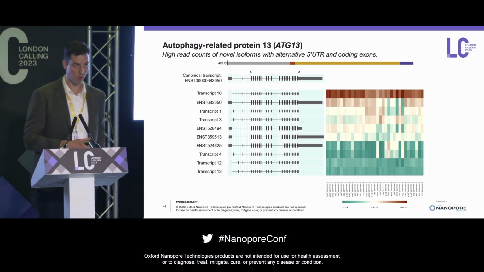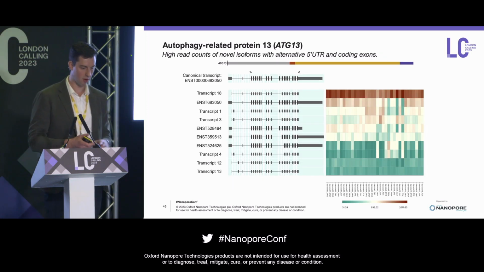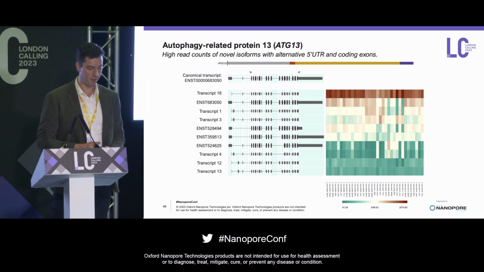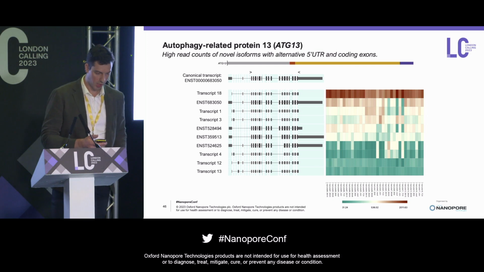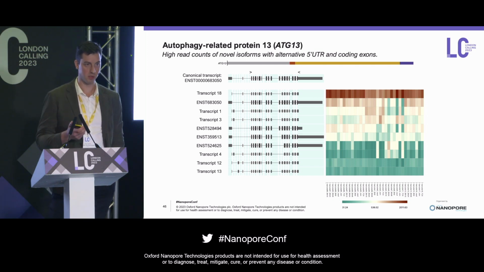So a great example of just an individual gene here now, not all of them together, is the schizophrenia risk gene ATG13. And what we're looking at here is actually an isovis representation of this gene, the known and novel isoforms that we've found for it.